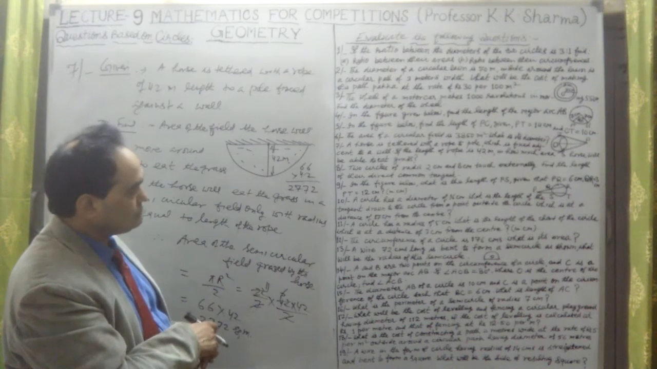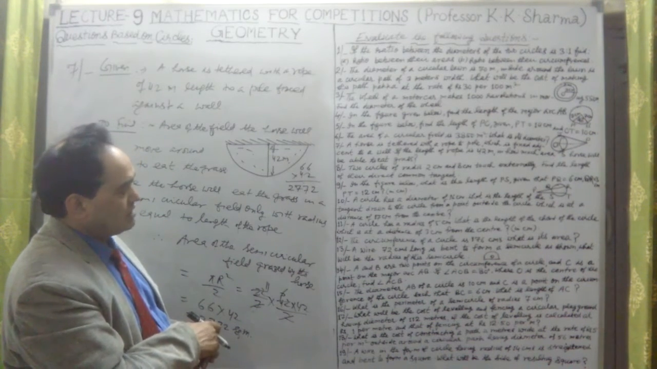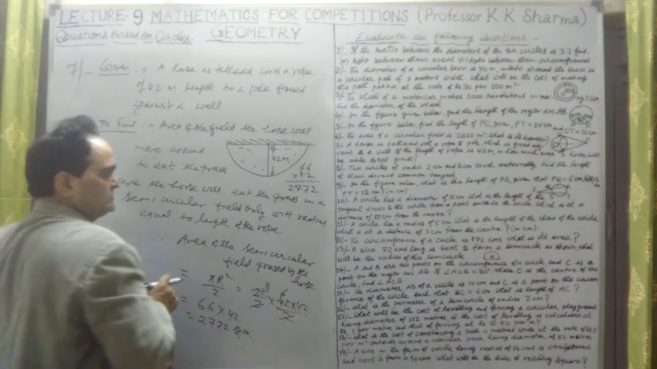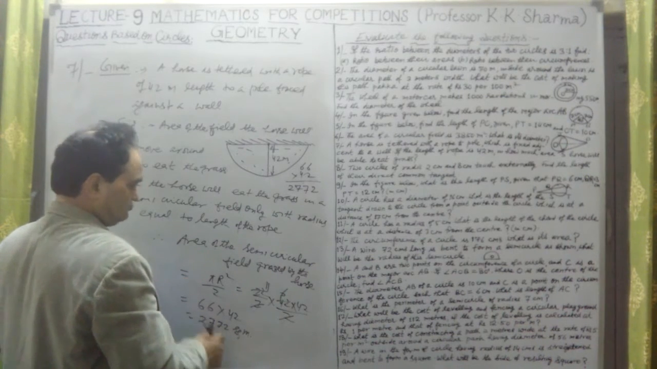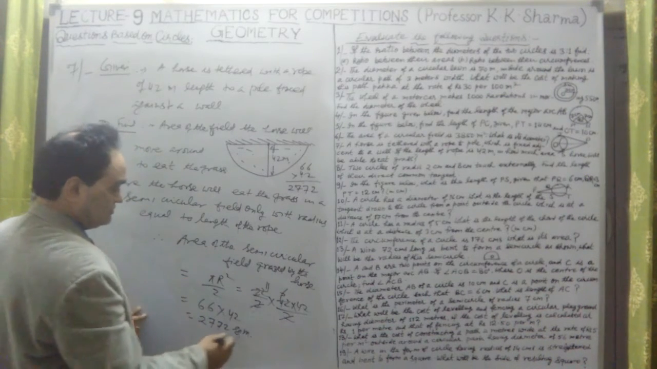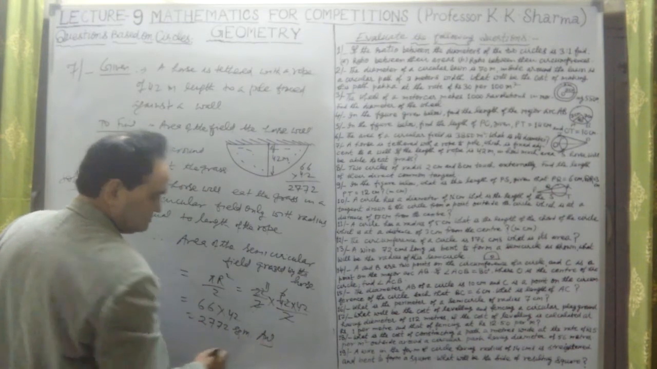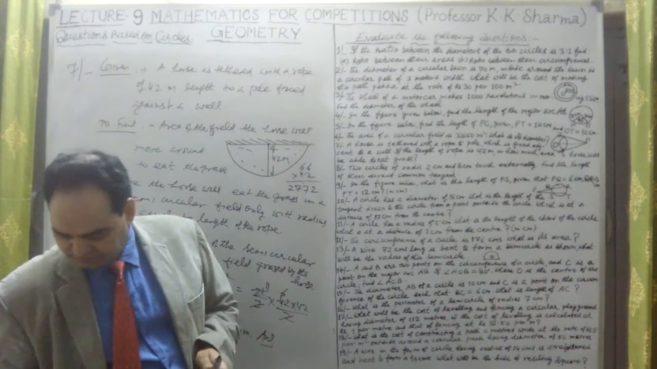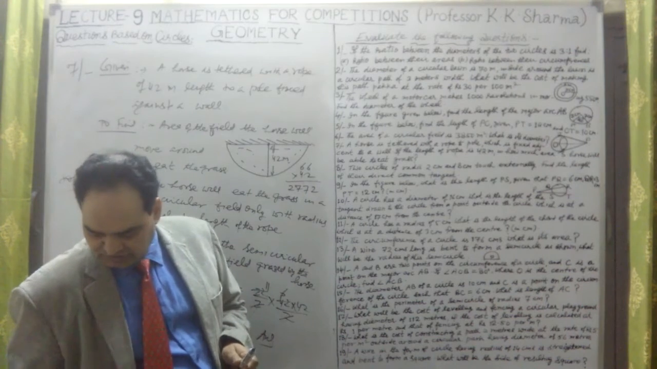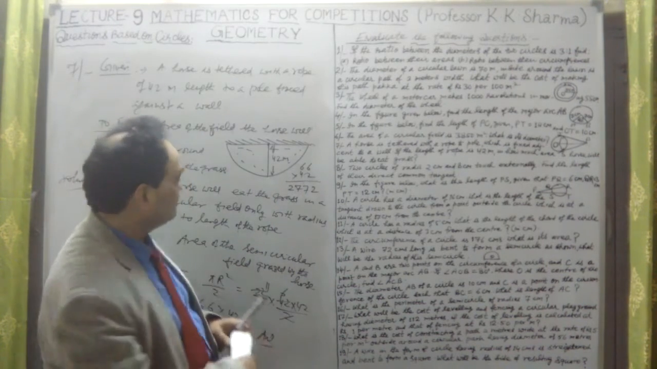Okay. 6 4 is 24. That is the total answer. This is the answer here. Finally, this is the area the horse will cover for eating the grass. That is question number 7.